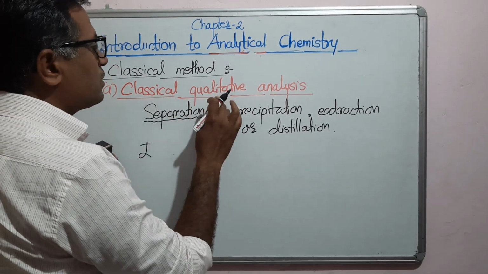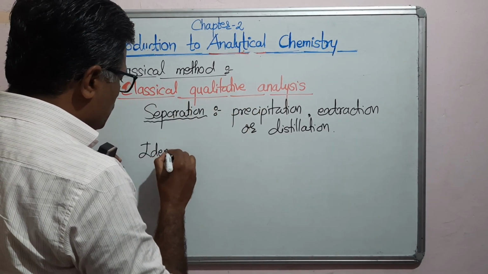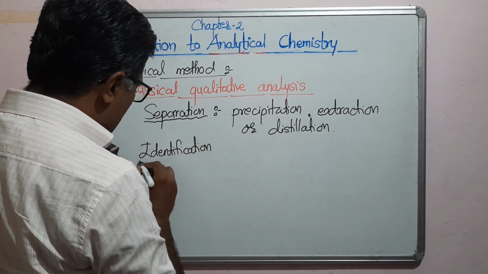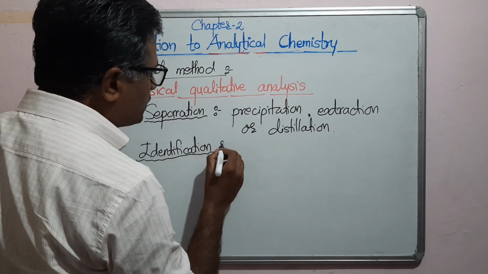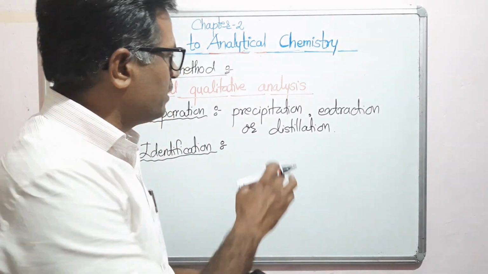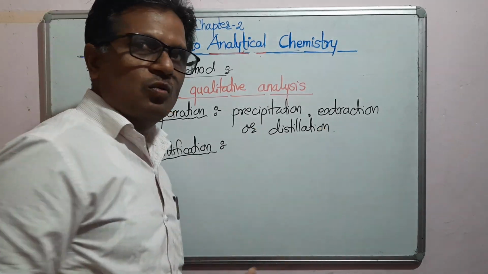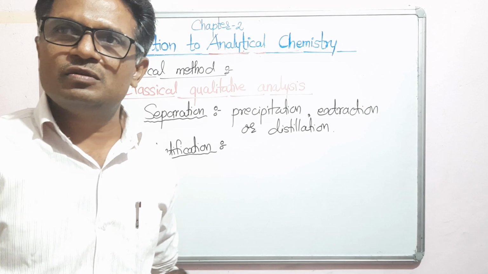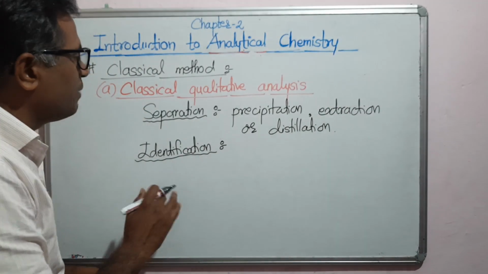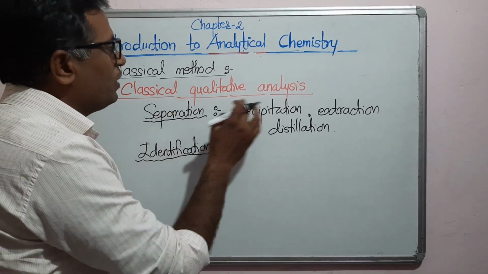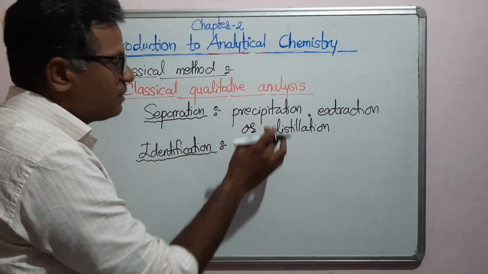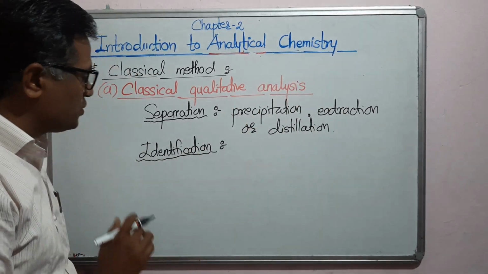As well as that, classical qualitative analysis also includes identification of the sample. What are these processes? We will see in our further studies: what is a precipitation reaction, how to carry out extraction, and also distillation, in the next chapter. But for the time being, just remember, classical qualitative analysis includes the separation methods like precipitation, extraction, and distillation.